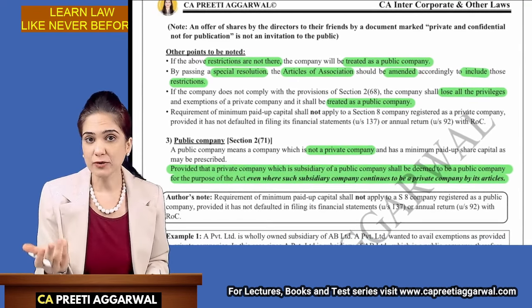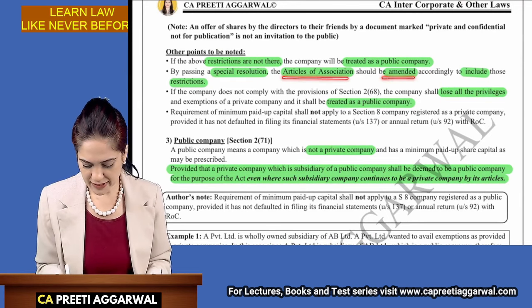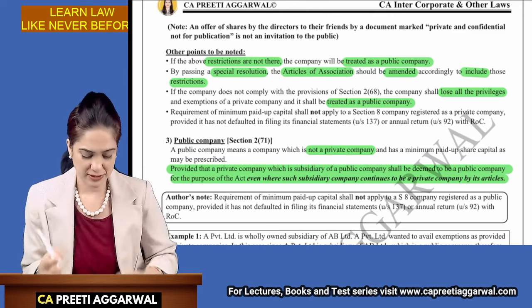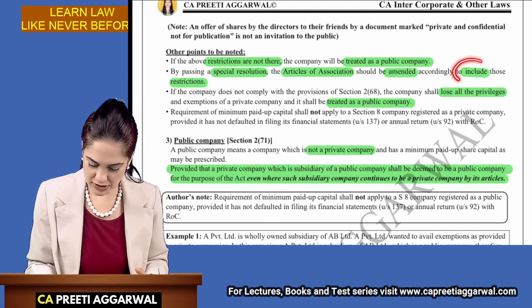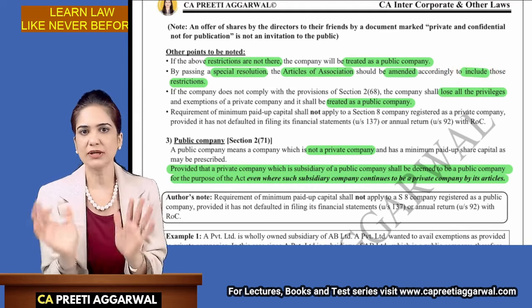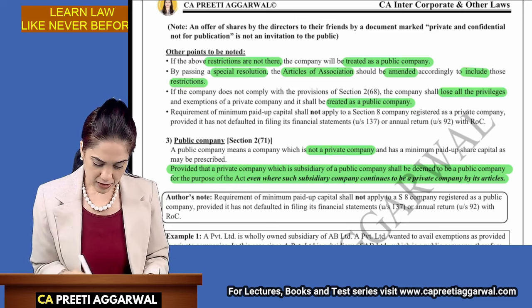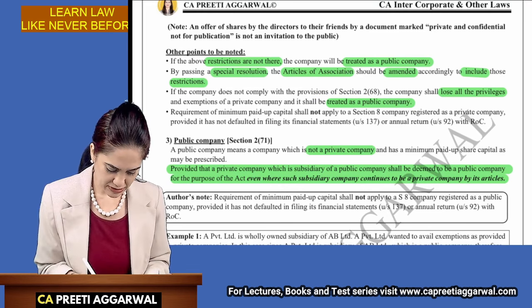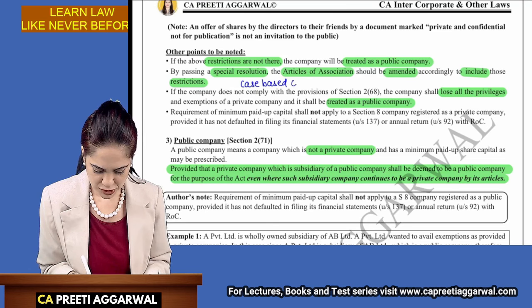So what should I do? By passing a special resolution, the articles should be amended because these restrictions are mentioned in the articles. Yes, please note, students. The restrictions are mentioned in the articles. So we will have to amend the articles to include the restrictions. Otherwise, if I don't include them, I will be considered as a public company. If I do not comply with the provisions, now please note, students, this can be asked as a case-based question.